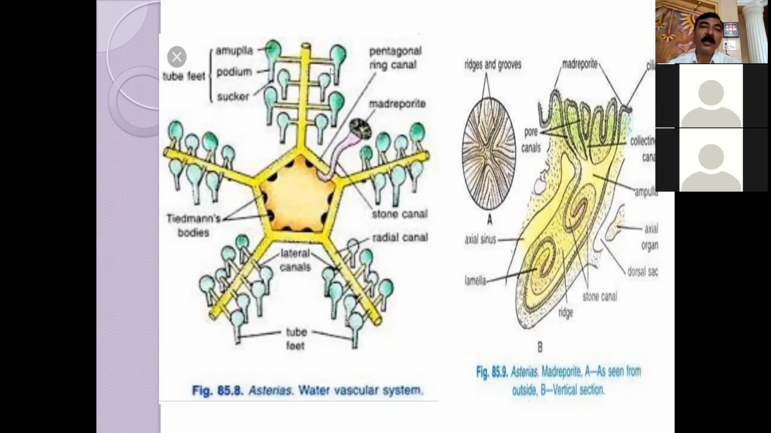This is the structure of the ampulla that we will see. It is likely to be the locomotory organ, acting as a dropper. When we press the dropper, air or water is removed and it sticks to the substratum. Like that, alternating small and large tubes are there. Tubes consist of ampulla, podium, and sucker.